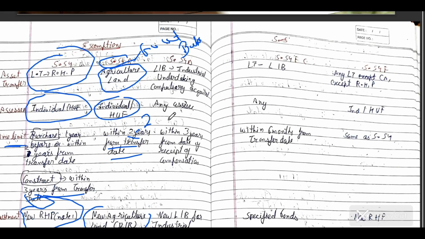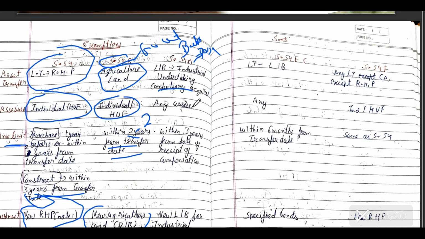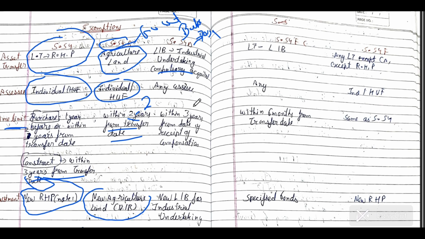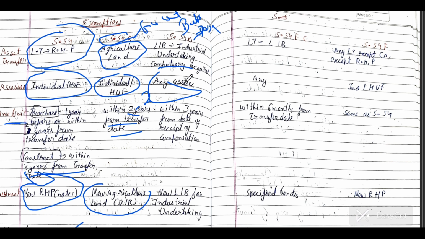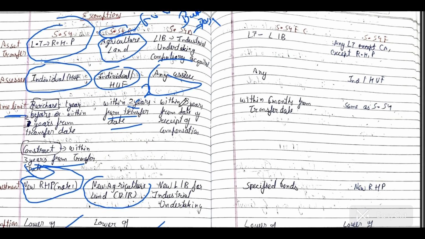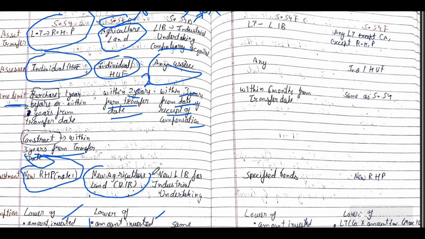Then we come to 54D. 54D is for दादा. Who is our दादा? अमित शाह. Who is अमित शाह? Government. So the government compulsorily acquires an industrial undertaking. D for दादा; people who are big people, we call them दादा. Any assessee can claim exemption on land and building compulsorily acquired by the government, like an industrial undertaking. But within 3 years from the date of purchase or receipt of compensation, you have to acquire new land and building for the industrial undertaking.